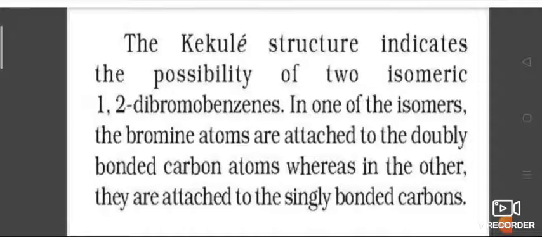There are two isomers possible with bromine atoms. In the first one, the bromine atoms are attached to the double bonded carbon atoms, whereas in the other, the bromine atoms are attached to the single bonded carbon atoms.